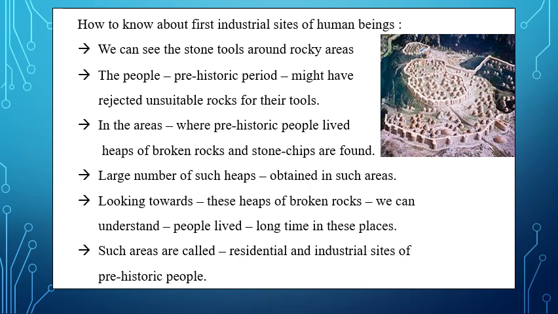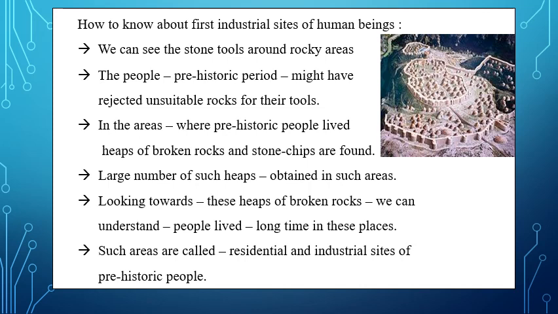That means they selected a particular stone to prepare a particular weapon. When a stone was not useful to produce stone tools, they threw it in a particular place. One by one, such unusable stones collected and got converted into heaps. So the people of the prehistoric period might have rejected unsuitable rocks for their tools, and those unsuitable rocks were collected in a particular place in the form of heaps.